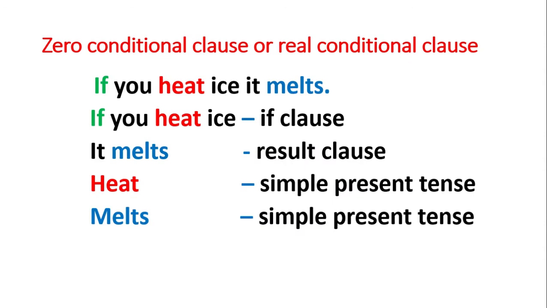Zero conditional class or real conditional class. If you heat ice, it melts. If you heat ice, if class. It melts, result class. Heat is the verb present in the if class. It is in simple present tense. Melts is the verb present in the result class. It is in simple present tense.